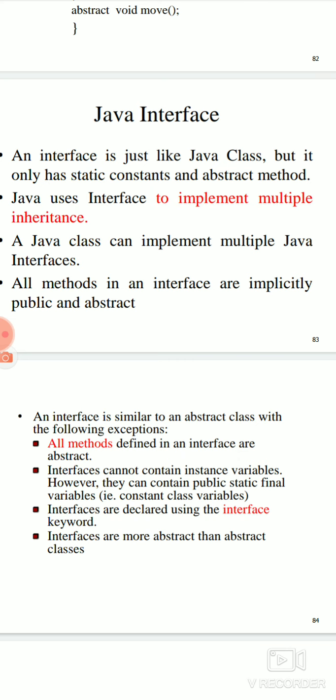But how can you avoid multiple inheritance? In order to implement multiple inheritance, Java uses another feature known as interface. So through the interface, you can implement multiple inheritance in Java. Normally, as in C++, there will be a class for grandfather,